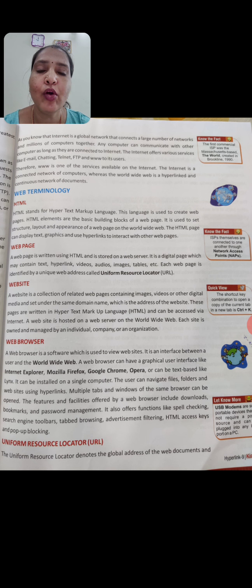So what do you mean by internet? As I said earlier, a network of networks is what we call the internet. It is a global network. The internet is a global network that connects a large number of networks and millions of computers together. When millions of computers are connected to each other and we are accessing information about a particular subject, we call that the internet.